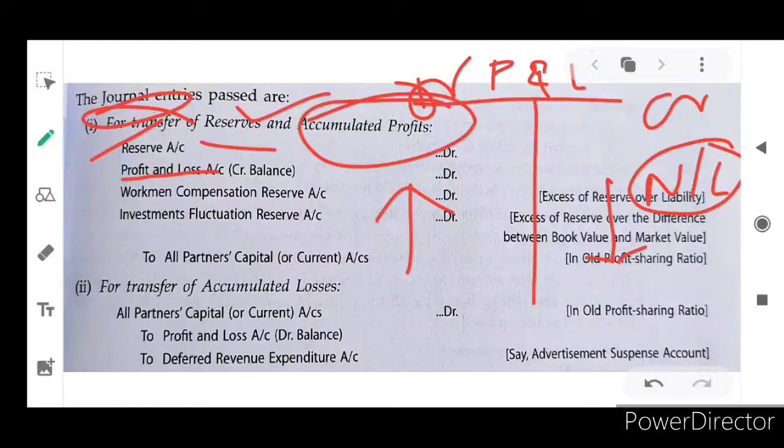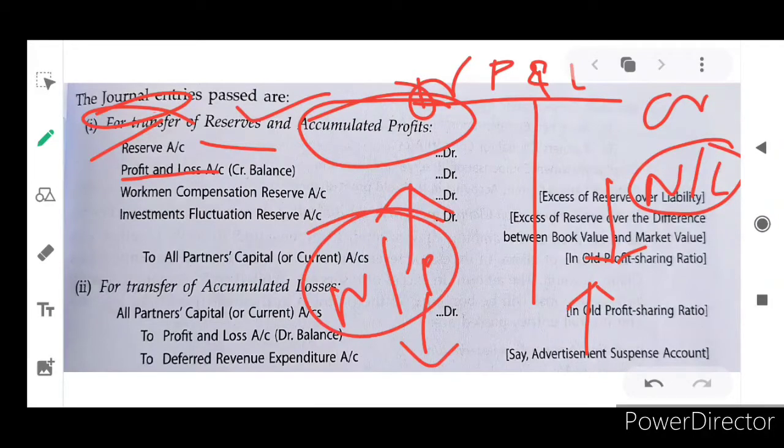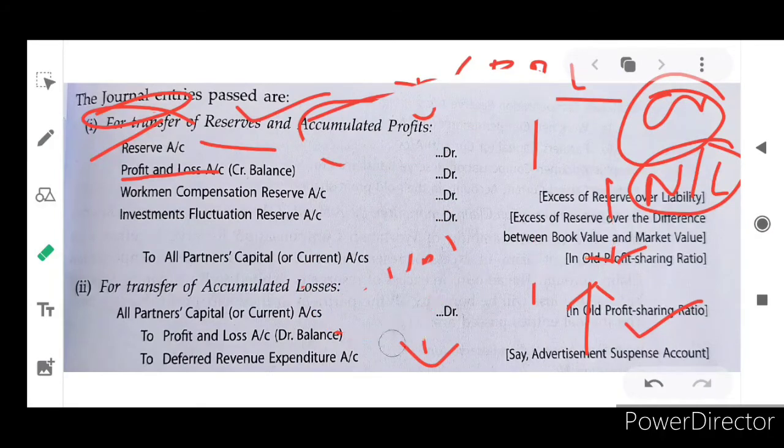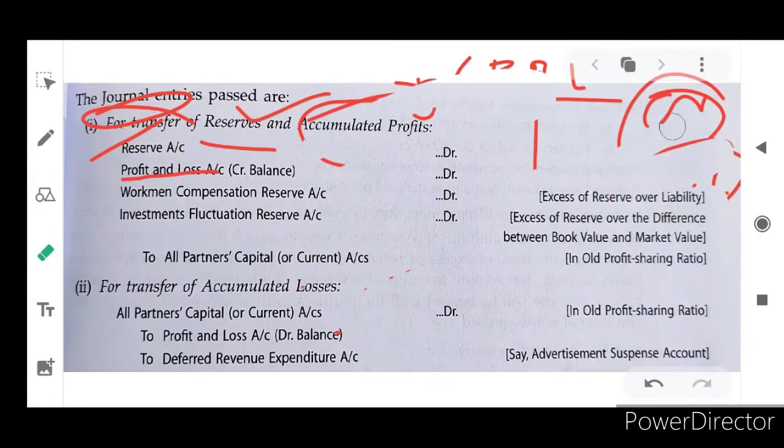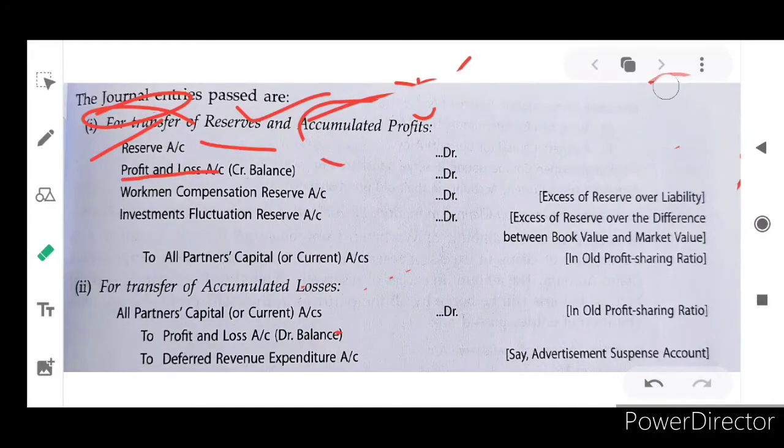In the opposite situation, if the credit side of the profit and loss account is in excess of the debit side, that is net profit. This net profit means credit balance, because the credit side is in excess. That's why it is called credit balance. Can you understand why they say debit balance is net loss, and why credit balance is net profit? Okay, I hope you understood. So now they mentioned here credit balance of profit and loss account, which means net profit.